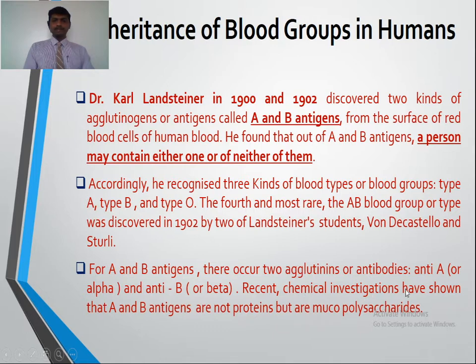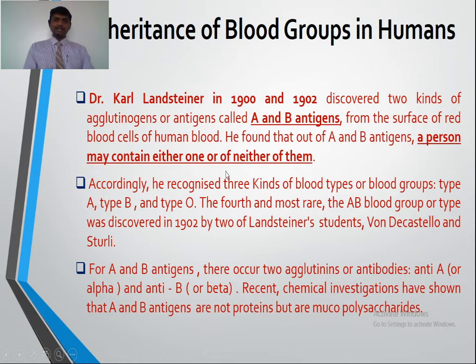Recently, chemical investigations have shown that A and B antigens are not proteins but are mucopolysaccharides. Now we come to the fact that there are two antigens, antigen A and antigen B. Similarly, there are two antibodies, anti-A and anti-B. Out of A and B antigens, a person may contain either one, meaning either antigen A or antigen B, or neither of them.